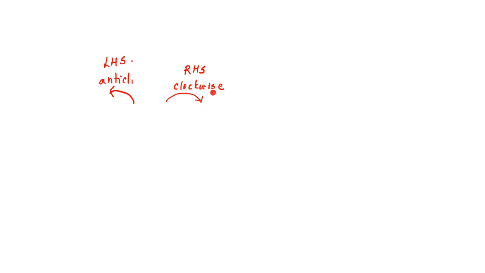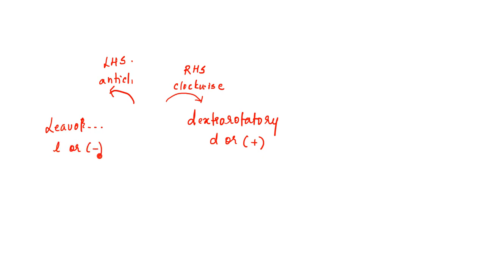When it rotates to the clockwise direction, we call it dextro rotatory. Yes or no? And the other one is levo rotatory. This is represented as D, or as a plus sign, and this is represented as L, or as a minus sign.